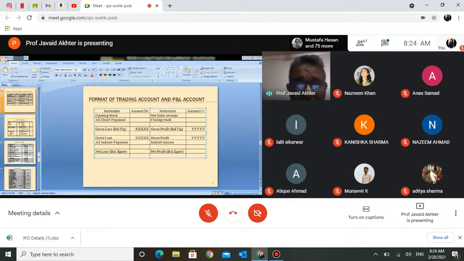It is a ledger of your expenses and revenue, isn't it? In this ledger, you are writing expenses. Where are all these amounts, all these figures coming from? Which is the source of these figures? Can you tell me? Trial balance. Say it again a bit louder. Trial balance. Okay. Any other source?